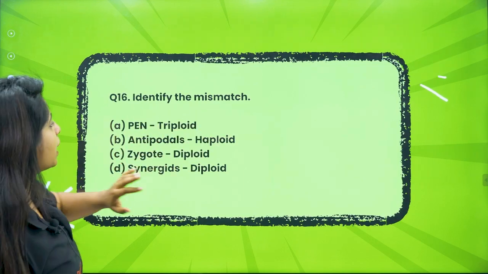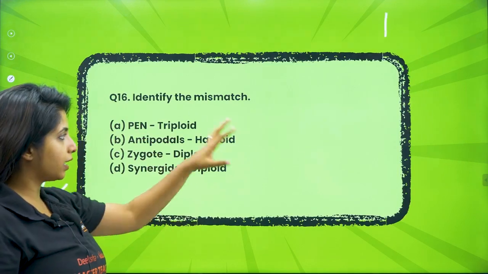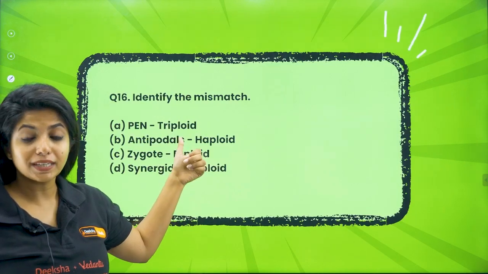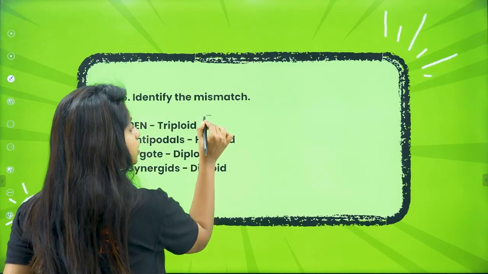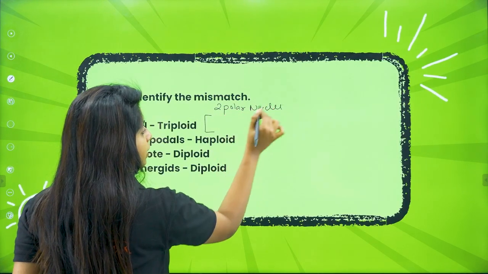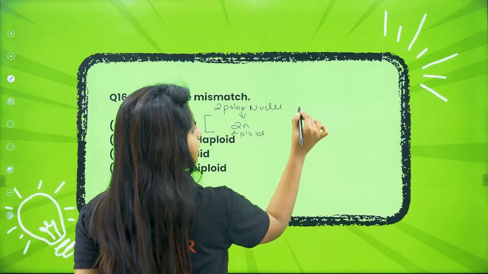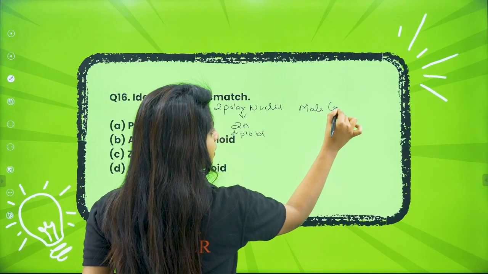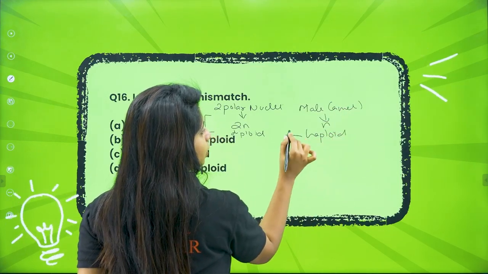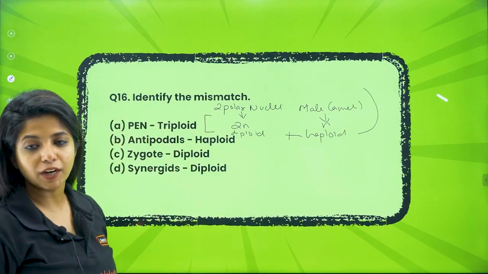Now identify the mismatch. From here I can teach you the haploid diploid thing. Someone was asking me about the haploid diploid, I can teach you here itself. So identify the mismatch. PEN, primary endosperm nucleus, it is triploid, is it? Yes. How is it triploid? Because it is formed of the 2 polar nuclei, which is diploid in nature, and then it is made of 1 male gamete, which is haploid in nature. So haploid and diploid come together, you form the triploid primary endosperm nucleus or primary endosperm cell.